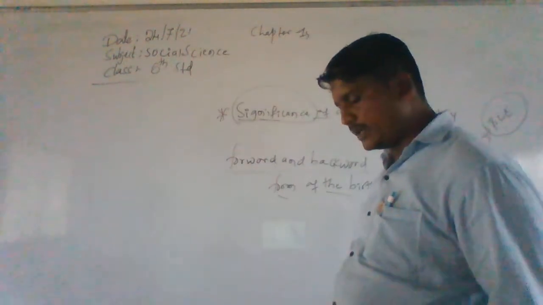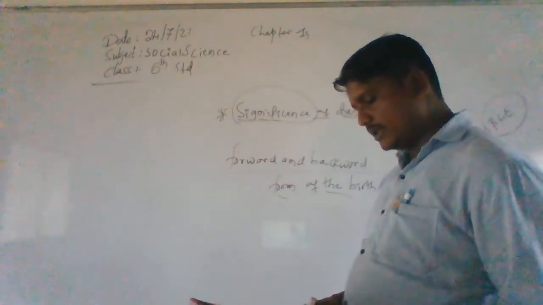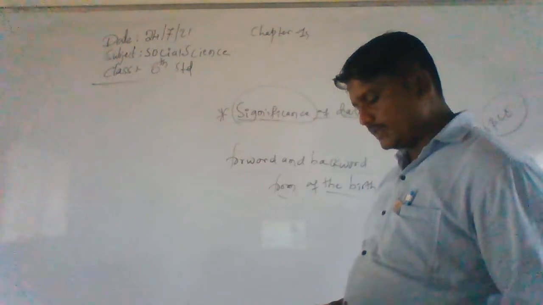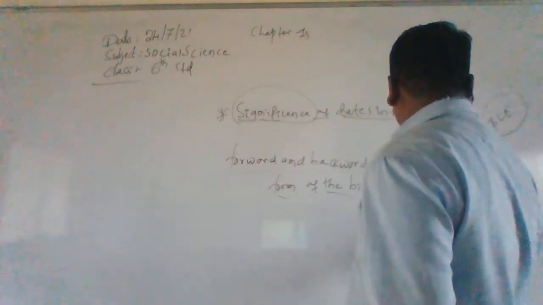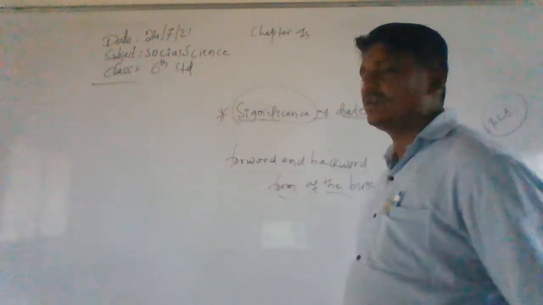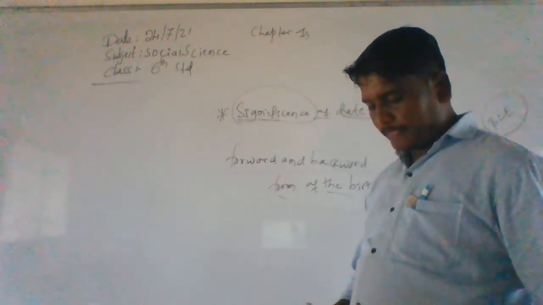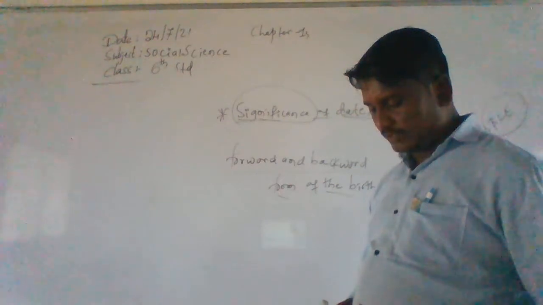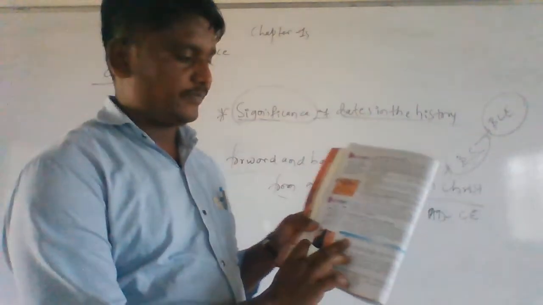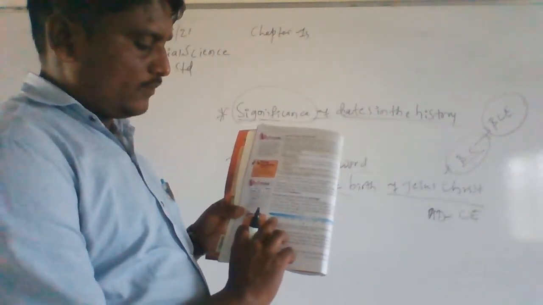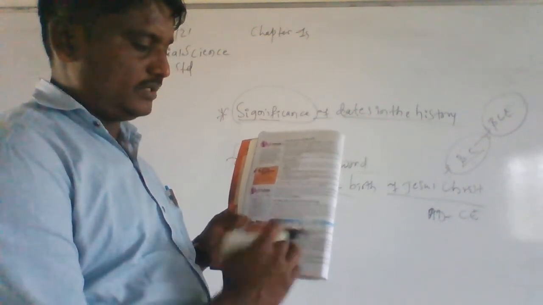And the period after the birth of Christ is known as AD. Now we call AD CE only, common era. See here, looking carefully at the timeline, you should have one timeline in your textbook. Look at this one: 4th BCE, 3rd BCE, 2nd BCE, 1st BCE.